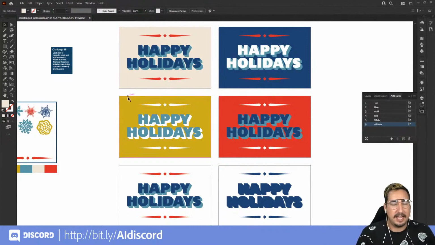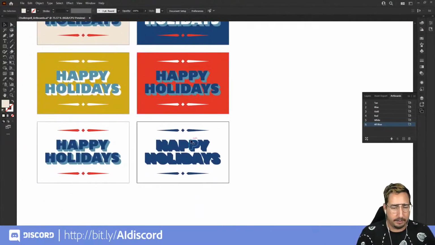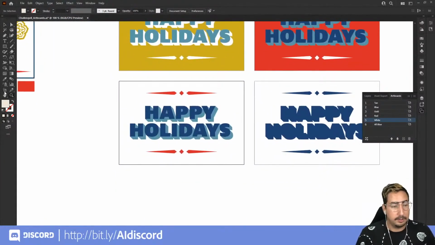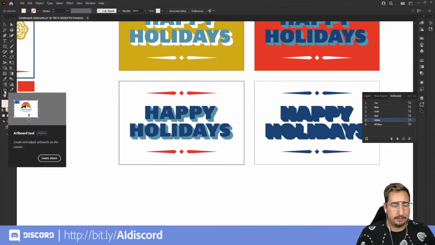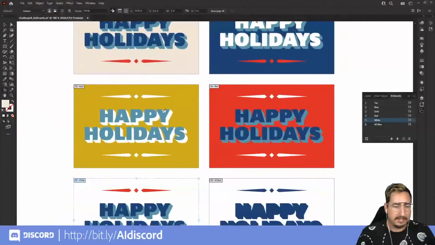Now, let's go ahead and do something else. Maybe we want to do a vertical version of one of these. Maybe this one wants to go vertical. That's super easy to do, and there's a couple ways that we can do it. The first is that we can use the Artboards tool, which is right under here, right above the hand tool. We can click on the Artboards tool, and you can see now that all of my artboards can be selected.